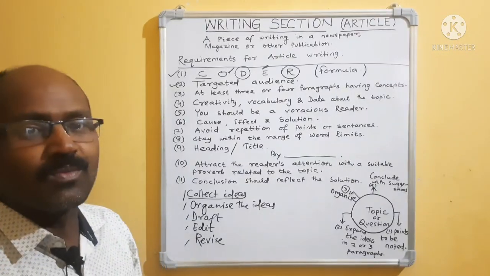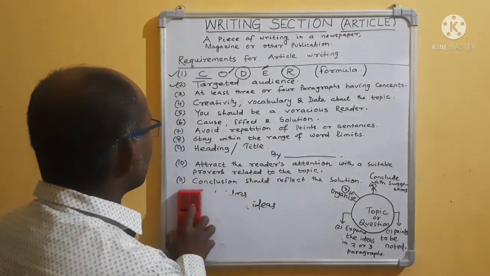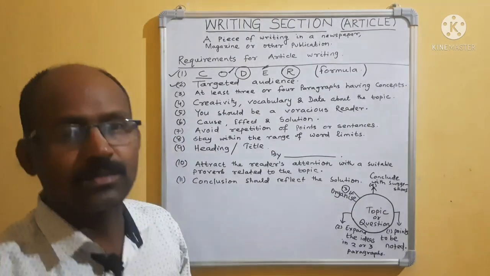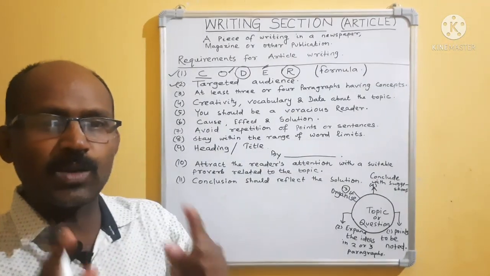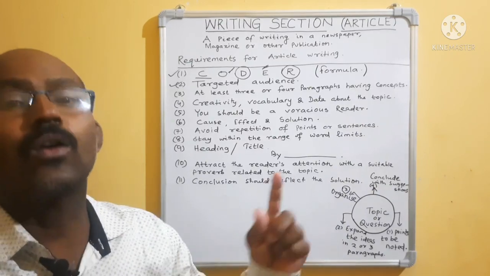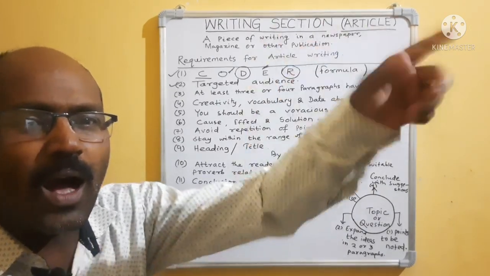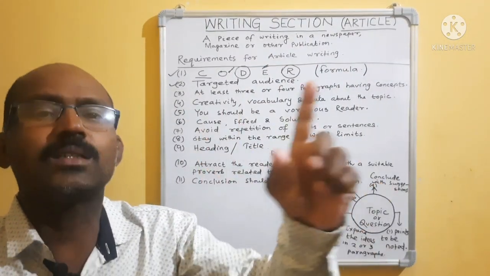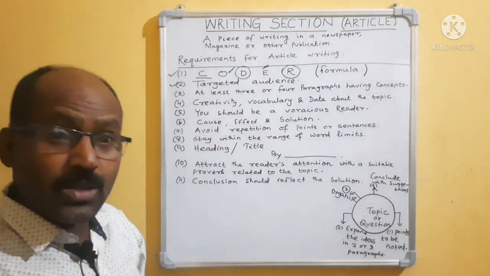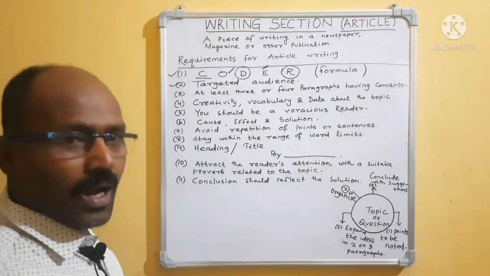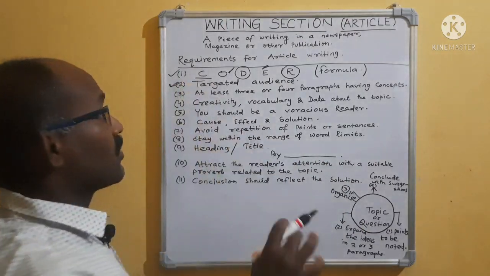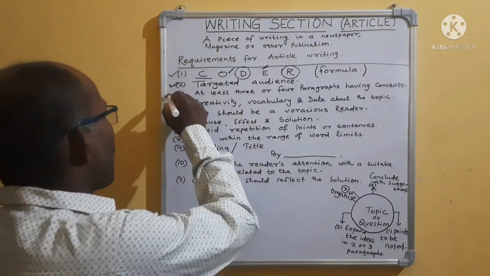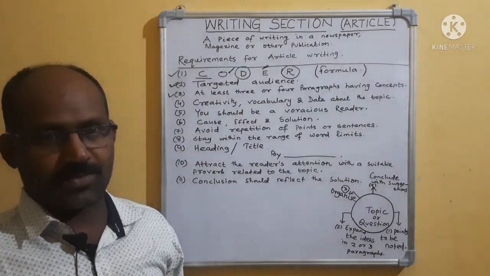Targeted means to whom. Suppose you are going to write an article on the topic online classes during pandemic, a bane or boon. Who are the targeted people? Online classes target only the students. So your targeted people are the students. First you get confirmed about the targeted audience. Okay.